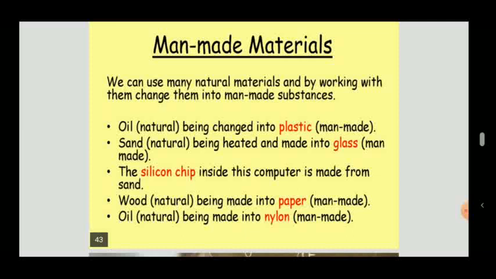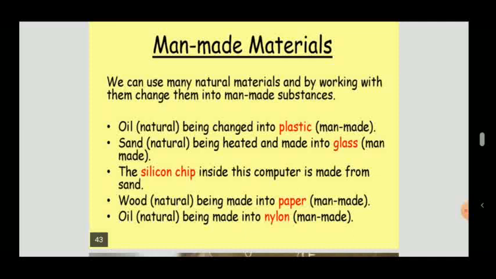In our computer there are so many chips, and all these chips are made from sand. So, sand is again a natural material, and the chip of a computer is a man-made material. Wood is made into paper, which is a man-made material.